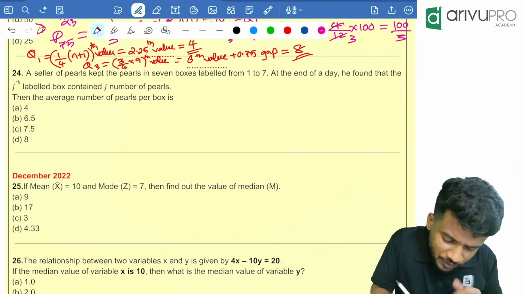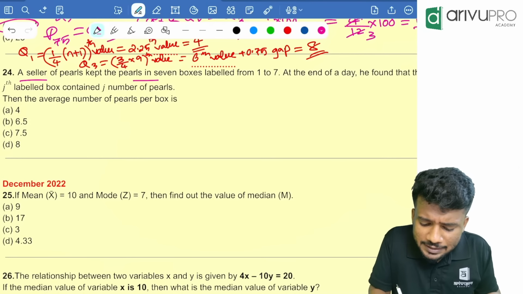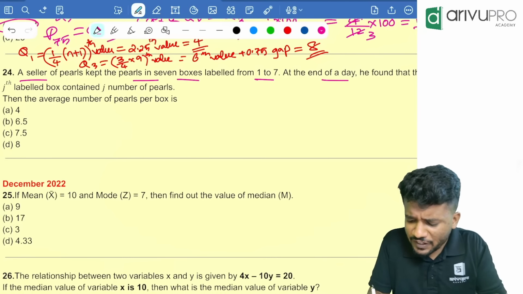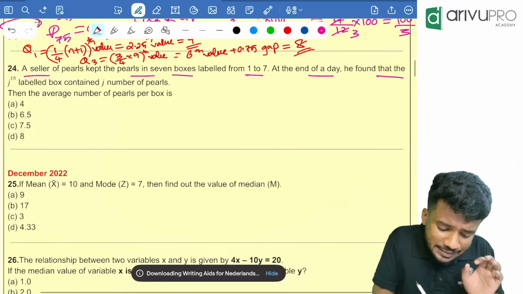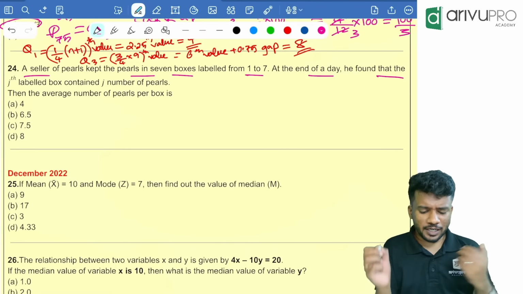Next question. A seller of pearls kept the pearls in 7 boxes labeled from 1 to 7. At the end of a day, we found that the jth labeled box contained j number of pearls. What are they telling now?